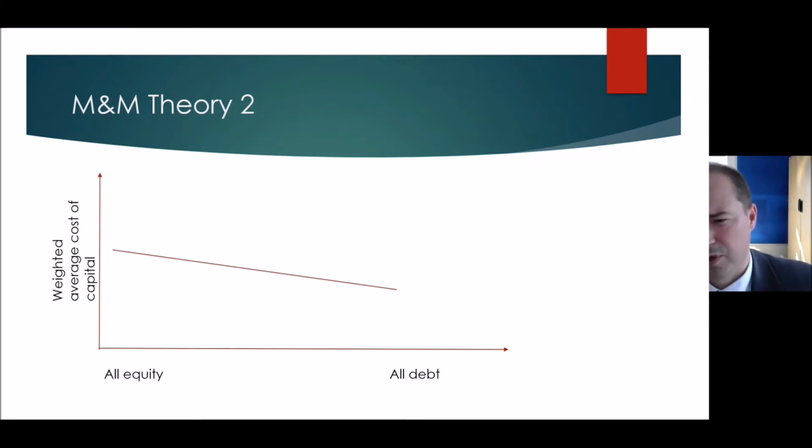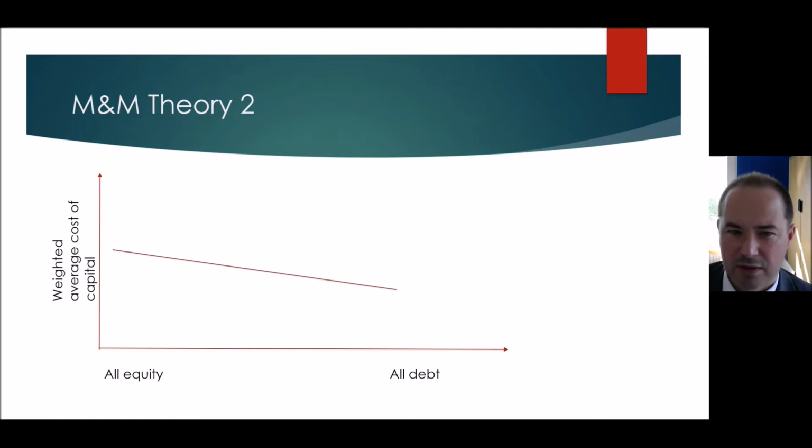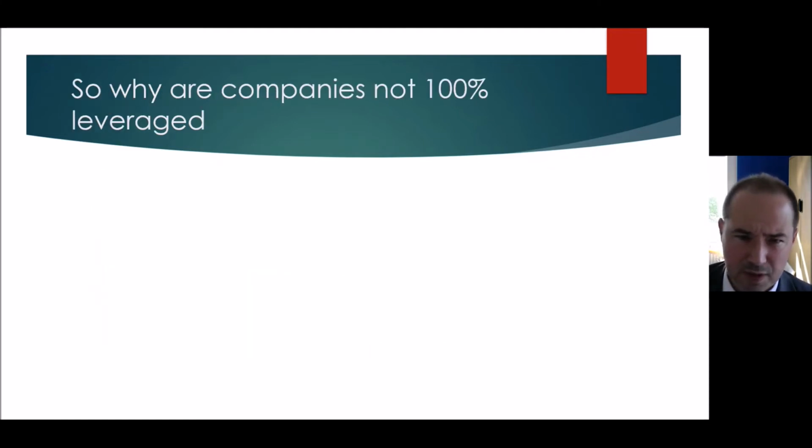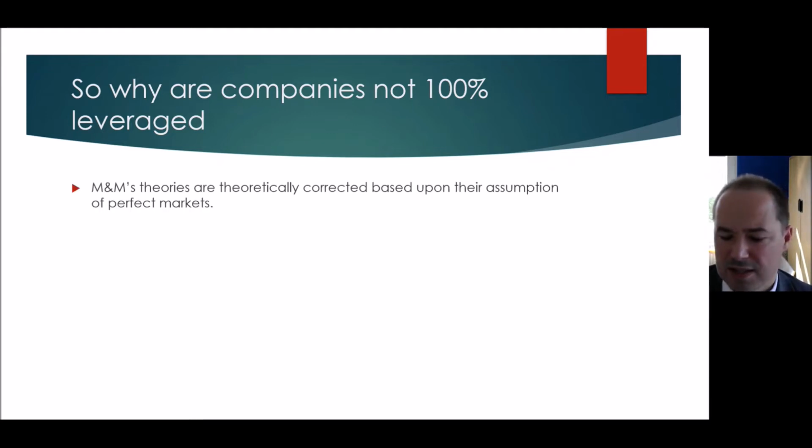They then go on and add in personal debt and that kind of thing. They play around with it, desperately trying to find out why it is that there's a low point in the weighted average cost of capital that they theoretically want to prove doesn't actually happen. So why are companies not 100% leveraged, or why is there an importance of the weighted average cost of capital? Okay, and this is the answer.